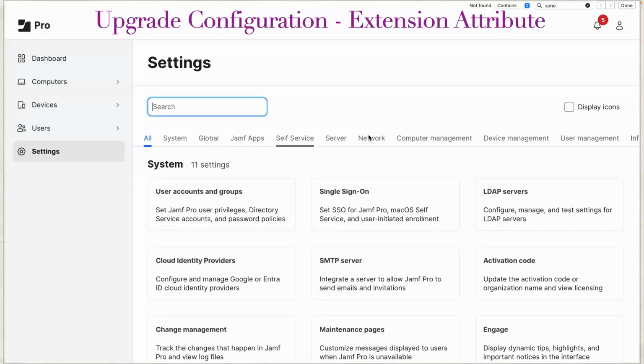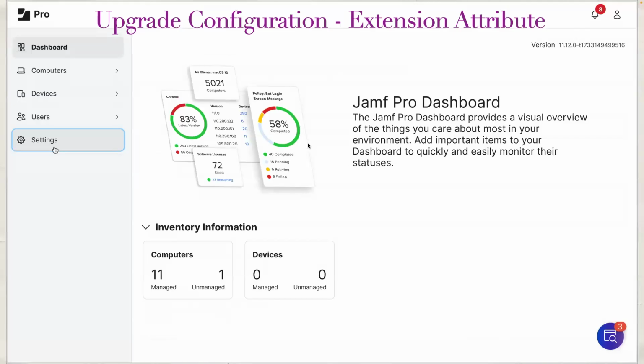So the first piece of the entire workflow is to create an extension attribute. And I have captured a video here on how you can create this extension attribute. So let me play the video for you. How can you create this extension attribute? Note, I will also provide you with the XML file, which is shown in the video, on my GitHub page. And the link will also be there in my YouTube description.